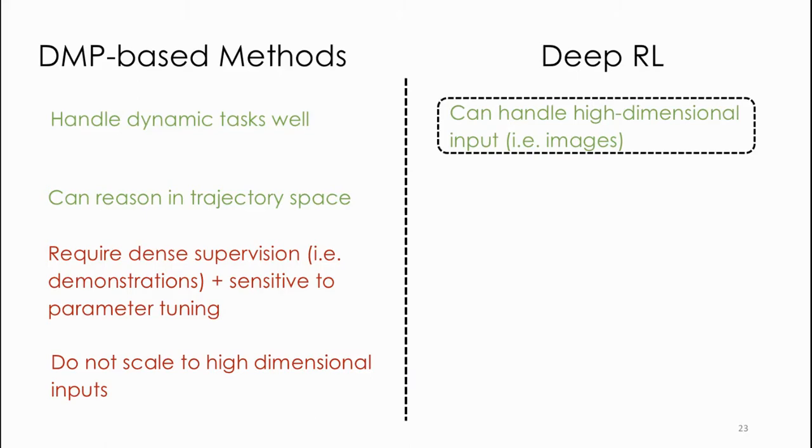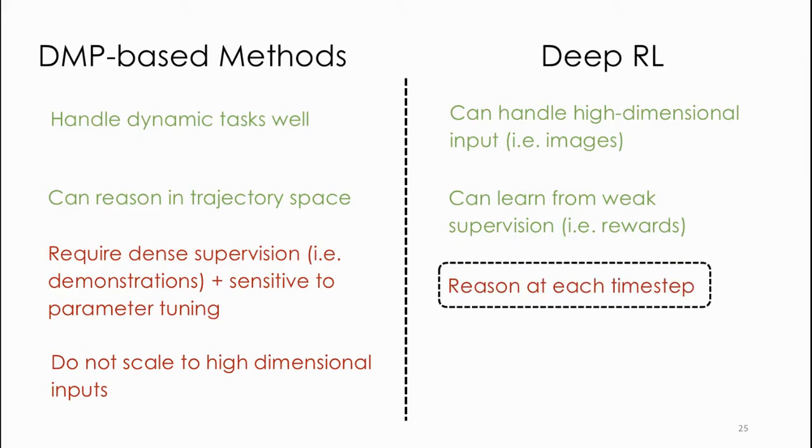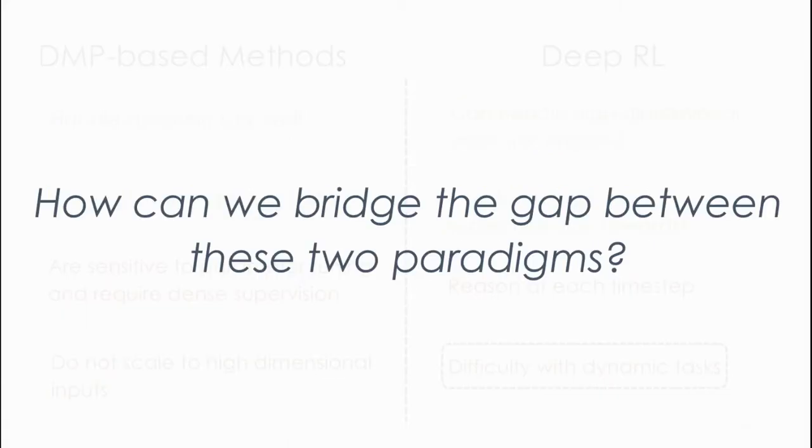In contrast, deep reinforcement learning methods can learn from high-dimensional inputs pretty well. Furthermore, these methods are also able to learn from weak supervisions, such as rewards. However, unlike DMPs, they only reason at each time step and not at the full trajectory. And they have difficulty with dynamic tasks. So how can we bridge the gap between these two paradigms?